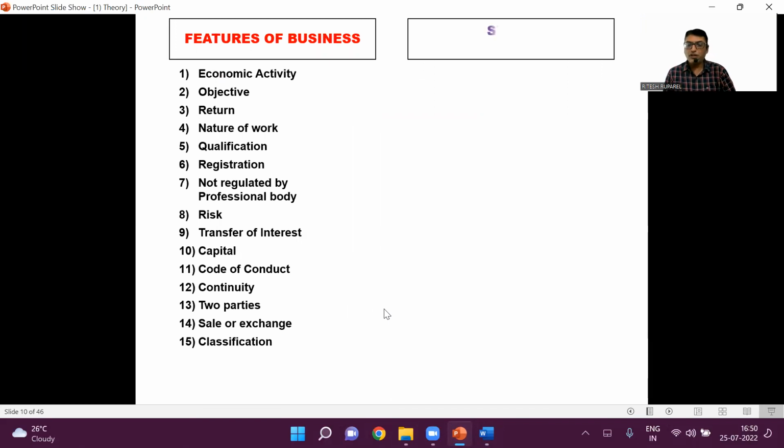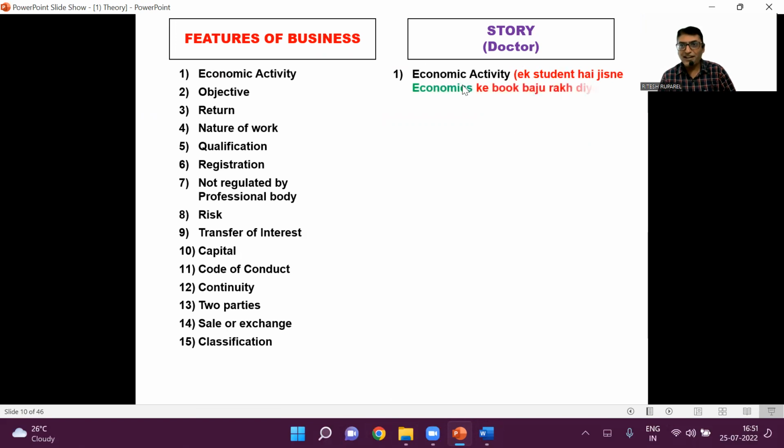Now, I have designed a story with the help of which I'll help you learn these 15 points instantly in 15 seconds. Now, I want you to imagine yourself. You can write down later, just understand. First, you had an economics book in your hand. You put it aside. Point number one is clear, economic activity. So what I've used is a student who put the economics book aside.